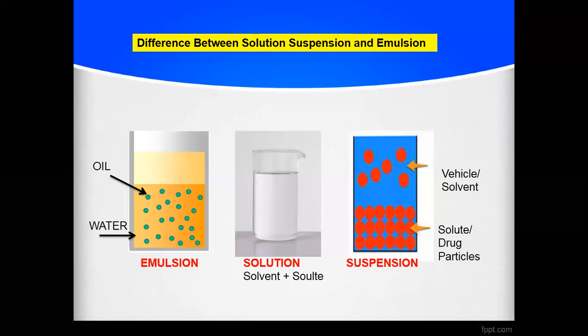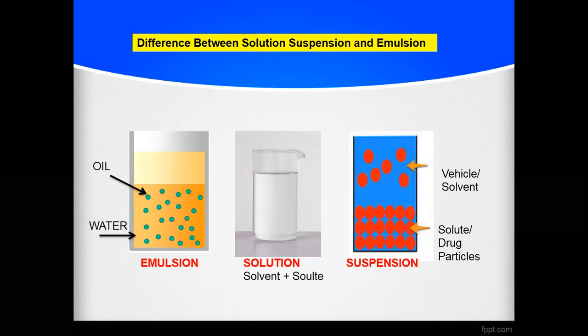And if you are taking the water as a large amount, then it will remain as the external phase. So your milk is an example of emulsion. In milk, oil droplets appear and the maximum concentration is water. So oil plus water, when we are mixing, forms the emulsion.